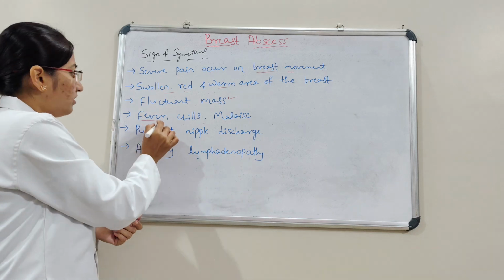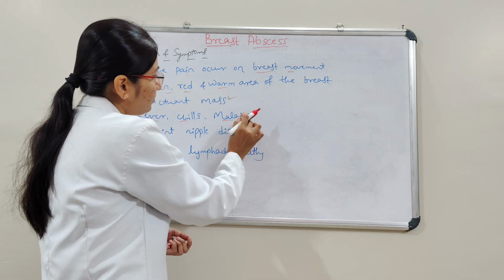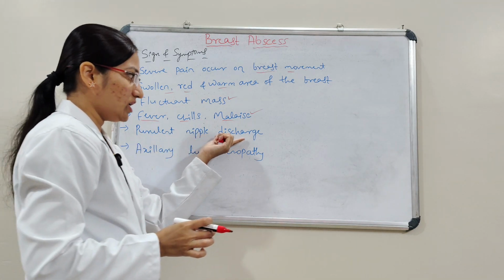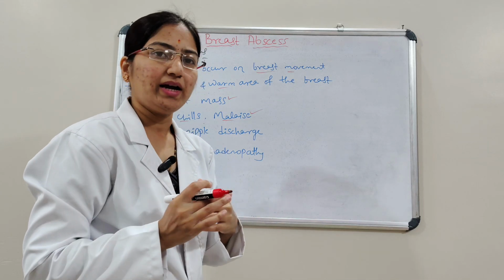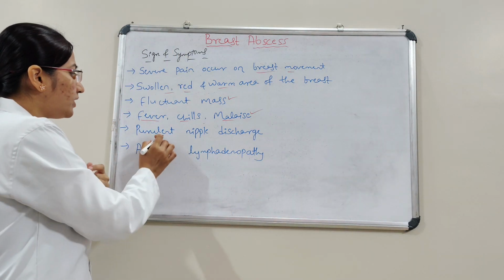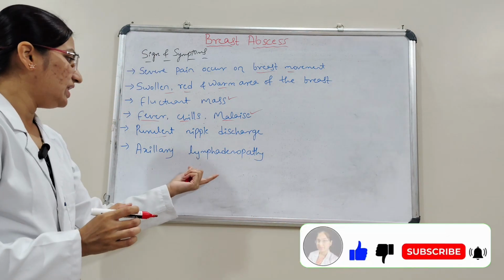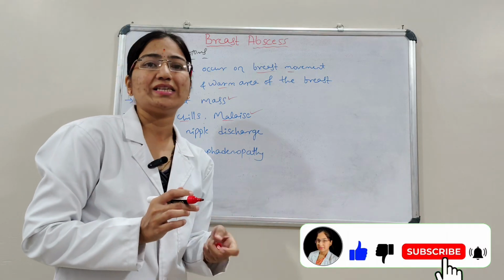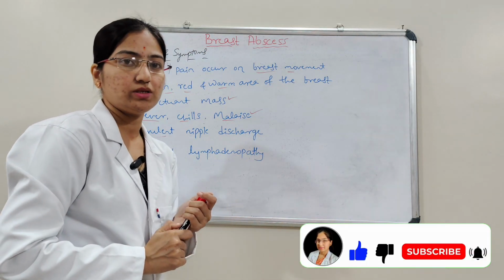And then fever, chills, malaise, that is physical discomfort. And then purulent nipple discharge: if the breast duct is involved and ruptures, at that time we can see the purulent nipple discharge. And then axillary lymphadenopathy, where there will be swelling of the lymph nodes in the axillary region. These are the signs and symptoms of breast abscess.